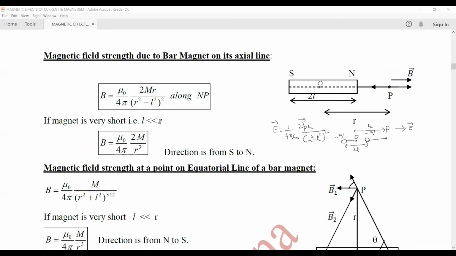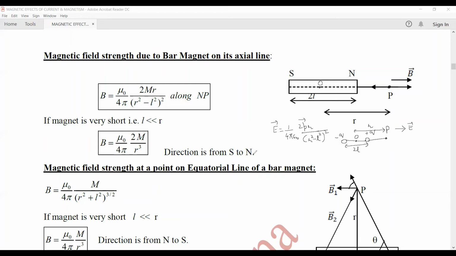For a very short dipole, that is if the magnet is very, very short, that is L is much less than R, we can neglect L as compared to R. So the magnetic field becomes mu naught upon 4 pi, twice the magnetic dipole moment upon R cube.